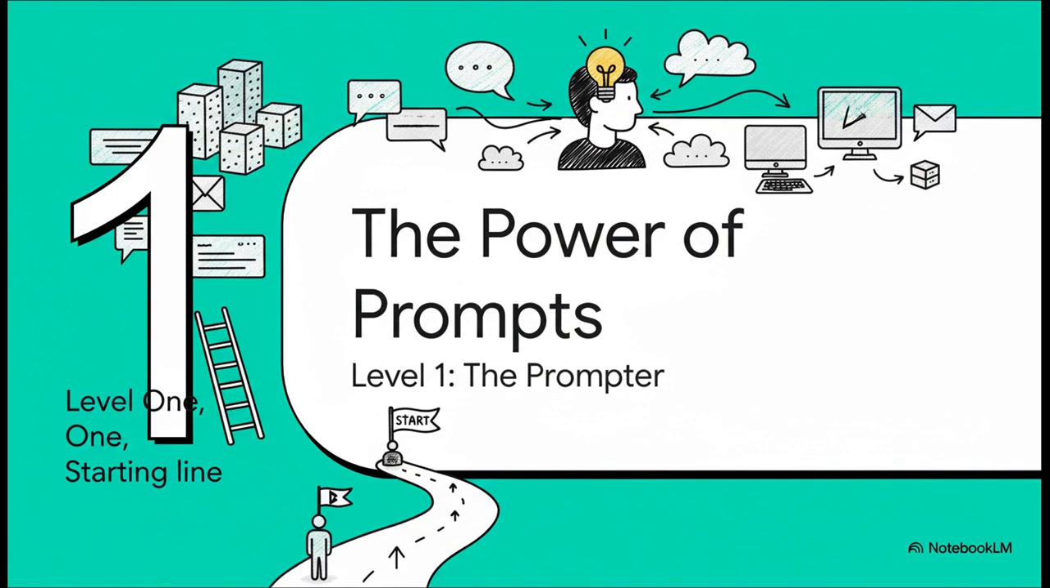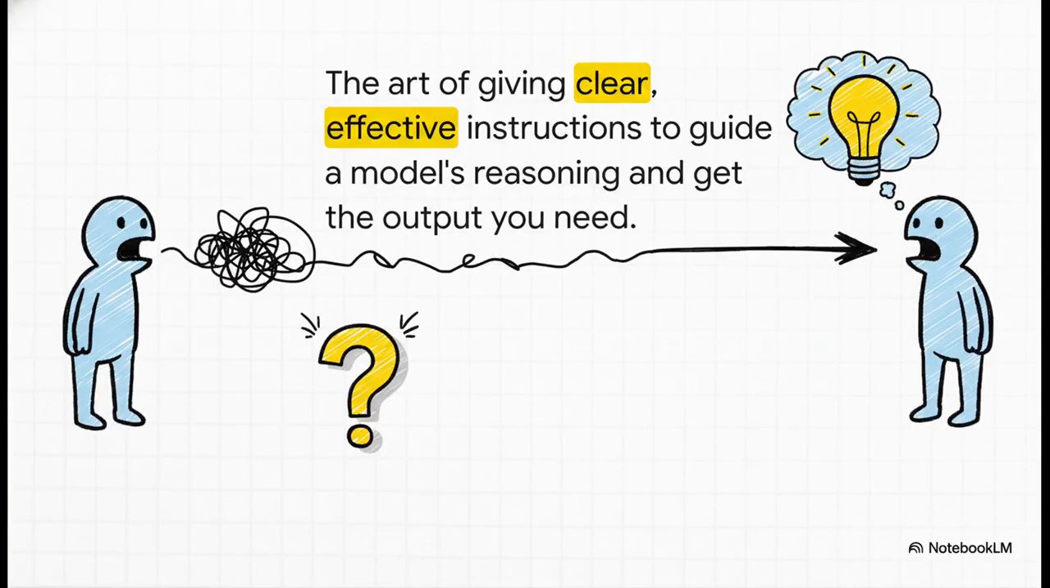This is level 1. This is the starting line for pretty much everyone working with these models. You know, prompt engineering is really our first essential skill. It's all about the art and science of crafting your input to guide the model exactly where you want it to go. I mean, the way you phrase a question can totally change the output, from useless to amazing. It's the absolute foundation that everything else is built on.